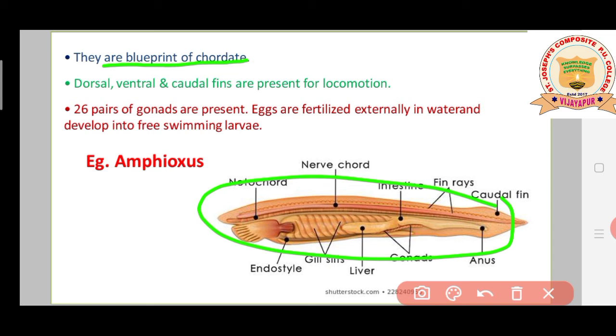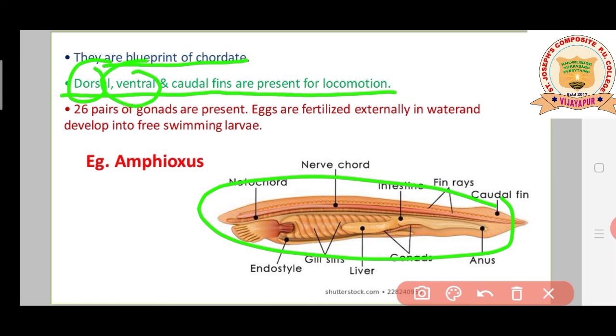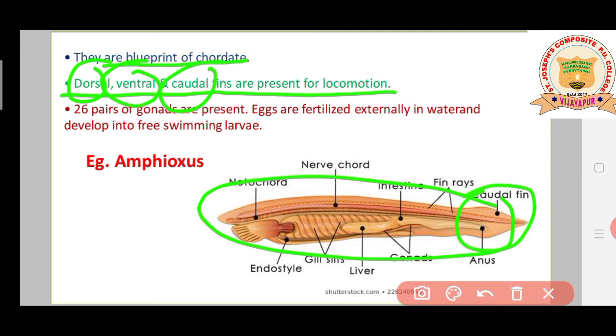Blueprint of chordata, students. Now, dorsal, ventral and caudal fins are present for locomotion. So students, mainly in this group of animals, dorsal means what? On the top. Ventral means what? Below. And caudal means what? Backside. So they usually have the fins here. They are like fishes, students, as usually they are going to be aquatic animals.